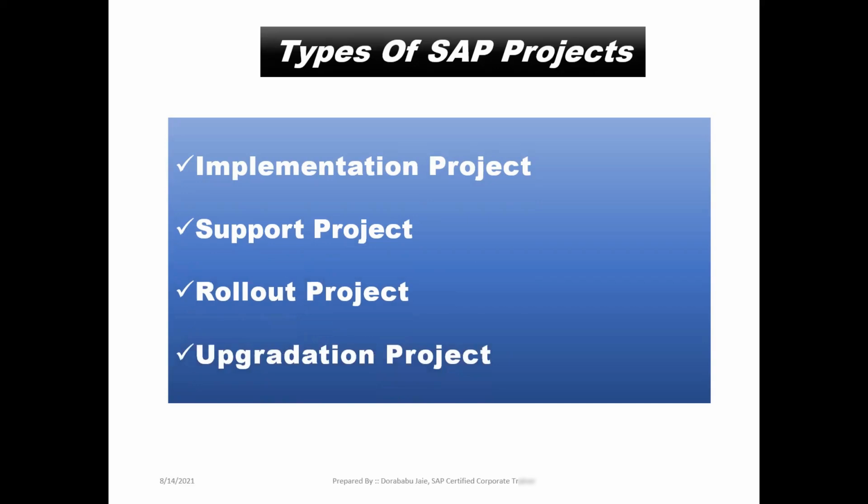Now come to the logic here. In an implementation project, what are the roles and responsibilities of the SAP team, what are the roles and responsibilities of the core team members, and what are the roles and responsibilities of the SAP end users? We have to know. The support project is also the same: the roles and responsibilities of the SAP team, core team members, and SAP end users. Same in the support project, same in the rollout project, and same in the upgradation project. In detail, we need to understand. I will explain each project wise the roles and responsibilities of respective teams like SAP team, core team members, and SAP end users.